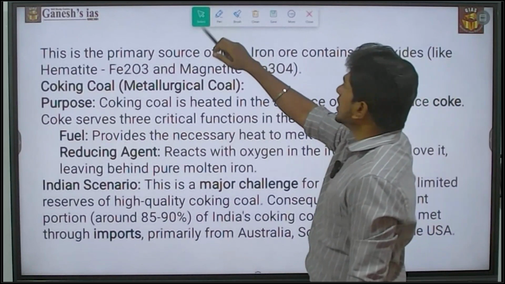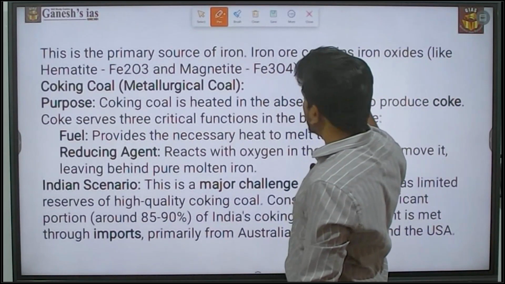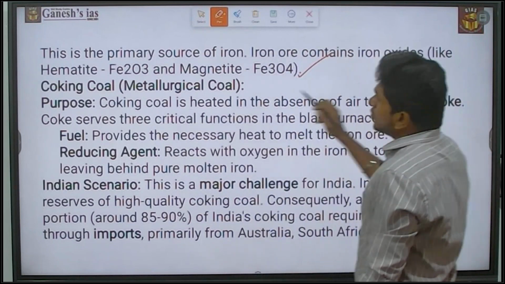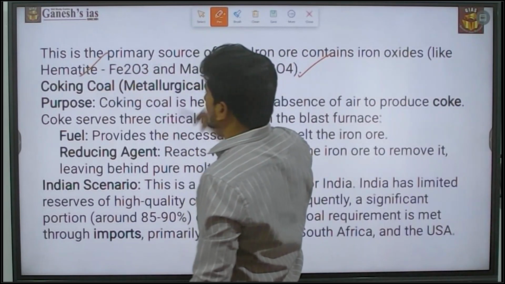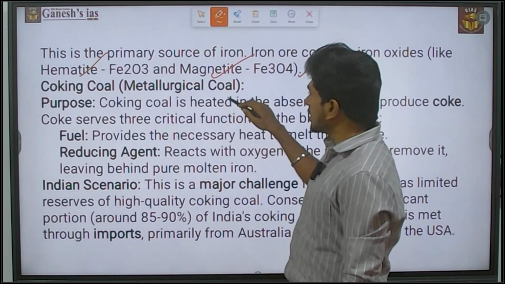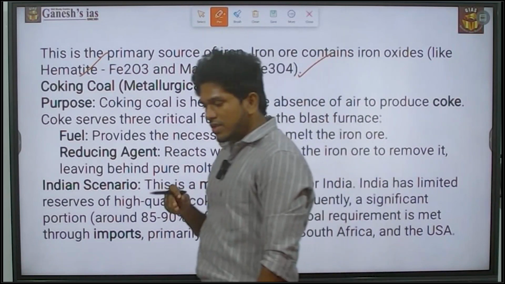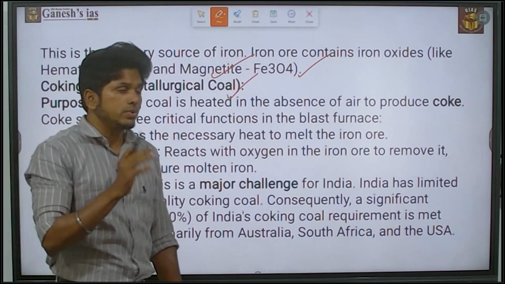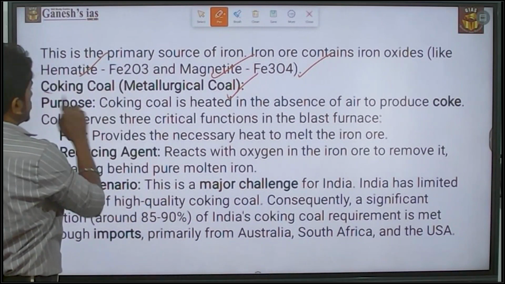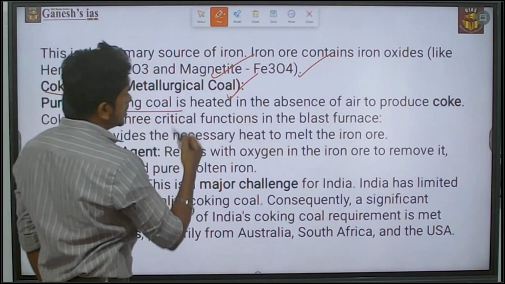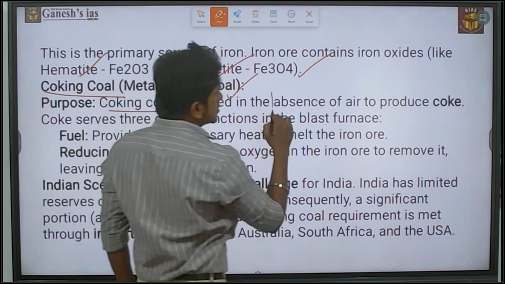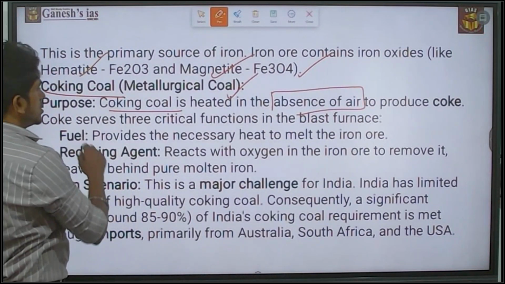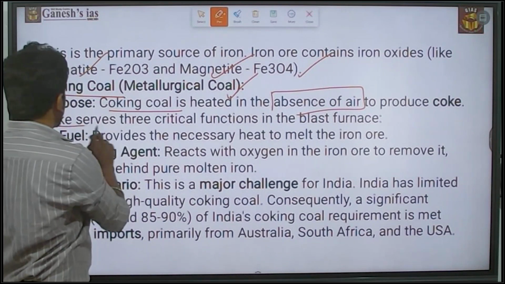When it comes to the availability of iron ore, India has plenty of iron ore resources, and it is also the ore of hematite and magnetite. There is no issue. But when it comes to coking coal, first of all, why do we need coking coal? That is another important thing we need to discuss. The coking coal is heated in the absence of air to produce coke.